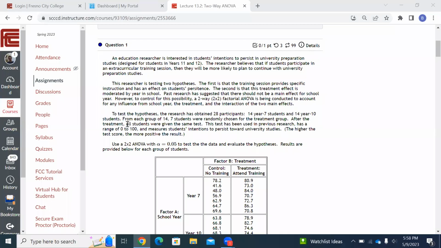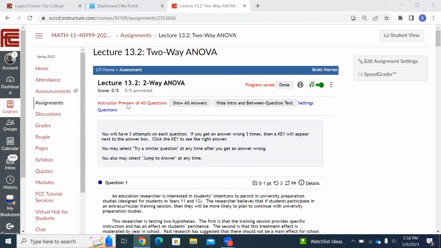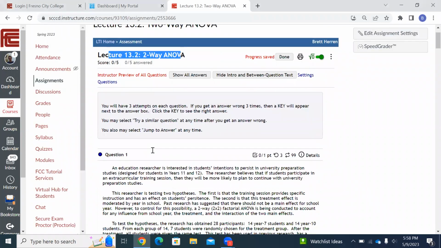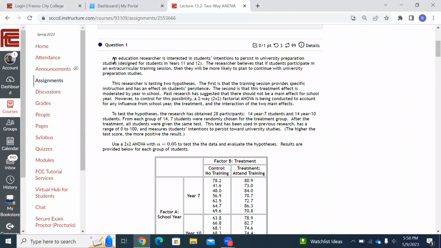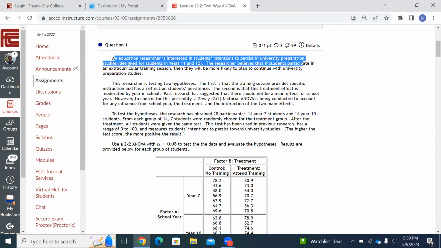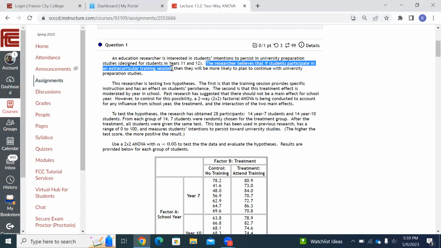Okay, on this problem, this is in section 13.2, two-way ANOVA. Question number one: an education researcher is interested in students' intentions to persist in university preparation studies designed for students in years 11 and 12. So basically, we're trying to see whether students will go on to university studies. The researcher believes that if students participate in an extracurricular training session, they'll be more likely to plan to continue with university preparation studies.